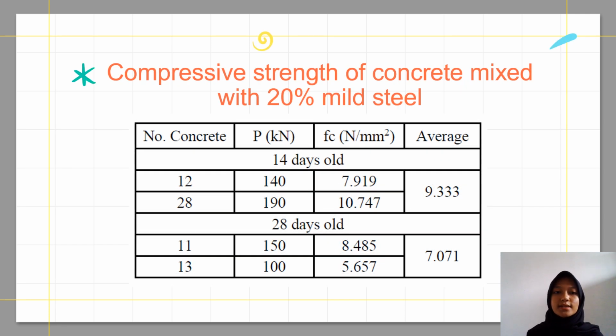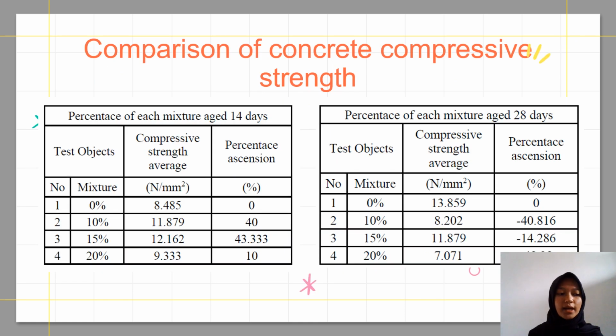And this is the result of compressive strength of concrete mixed with 20% mild steel. In this test, the average compressive strength result at 14 days old was 9.333, and at 28 days it was 7.071. And this is the comparison of concrete compressive strength.